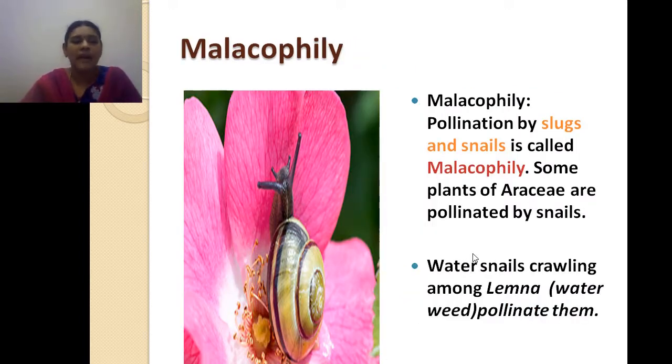So the pollination by slugs and snails is called malacophily. You know what a snail is, but what are slugs?